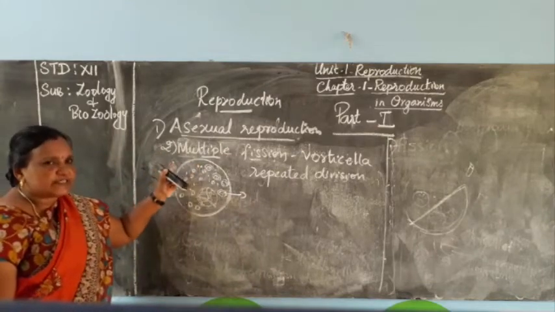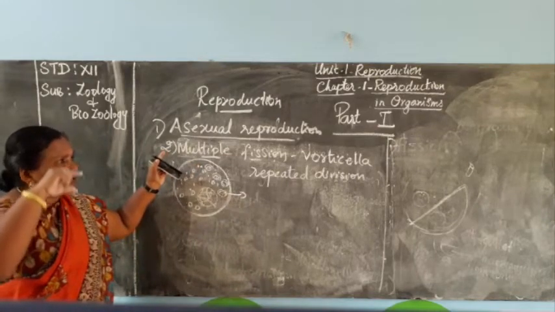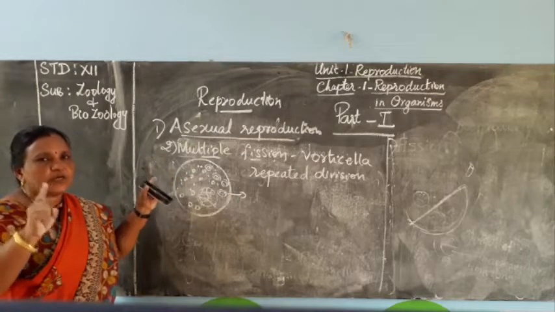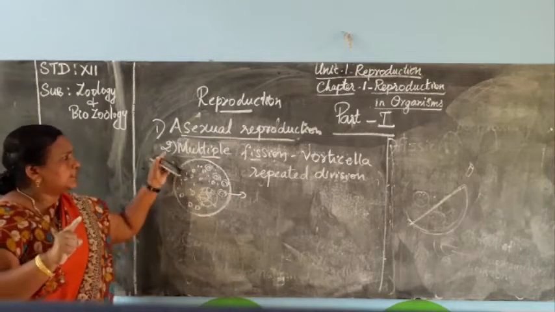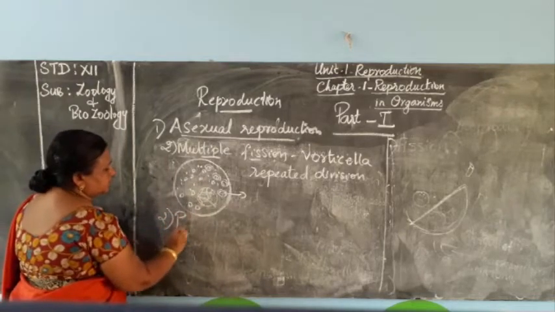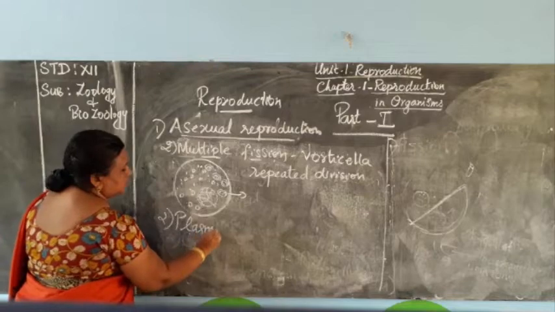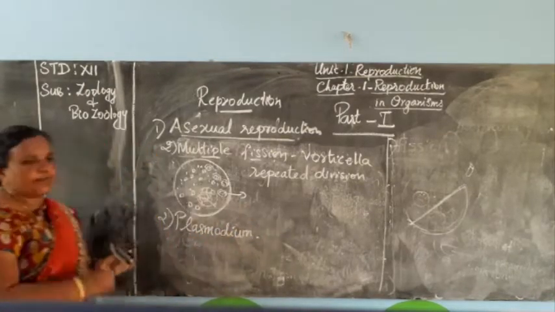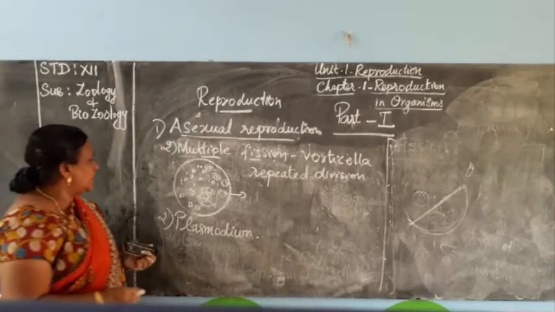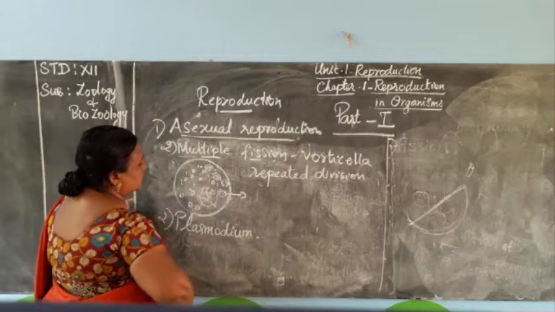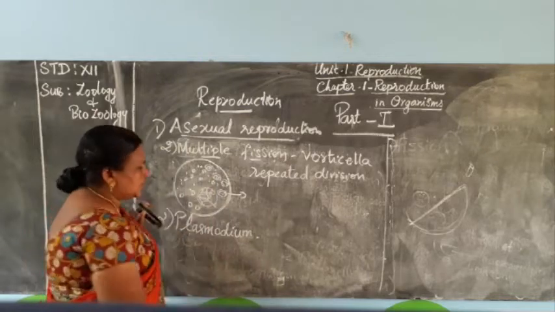Next example, this is the first example. In asexual reproduction, for binary division we saw each and every type, but I taught only one example. Here we have three examples. Second one is Plasmodium. This Plasmodium is the malarial parasite. Here the formation of daughter cells happens in two stages.